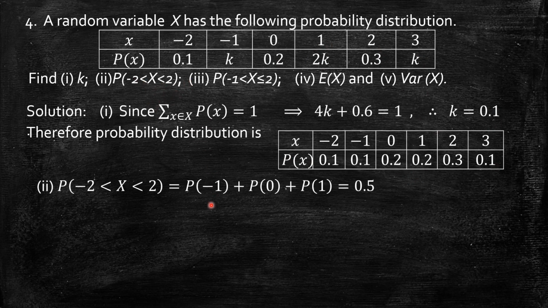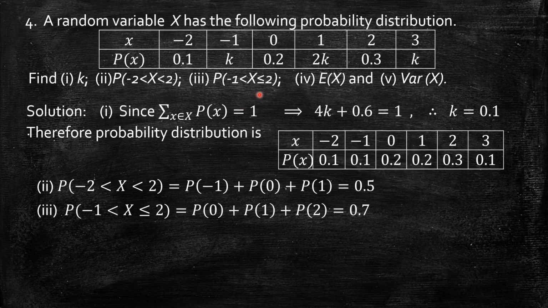Minus 2 less than x less than 2. So that means in between minus 2 and 2, excluding those. So that is the probability of minus 1 plus 0 plus 1. These three probabilities, adding, that gives 0.5. Now what about minus 1 less than x less than or equal to 2? That means excluding minus 1 but including 2, so it is 0, 1, 2. Adding 0.2 plus 0.2 plus 0.3, that is 0.7.